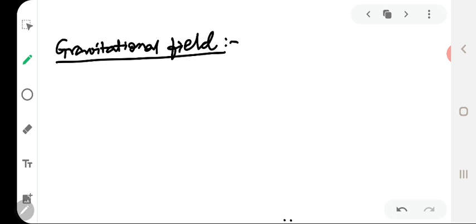Each of the three types of interactions can be successfully explained in terms of the field concept. According to the field concept, a material body, when placed in space, sets up the gravitational field. In other words, it modifies the space around it in some manner.